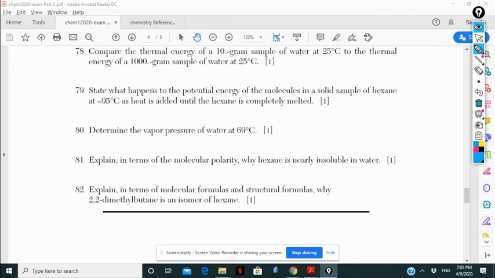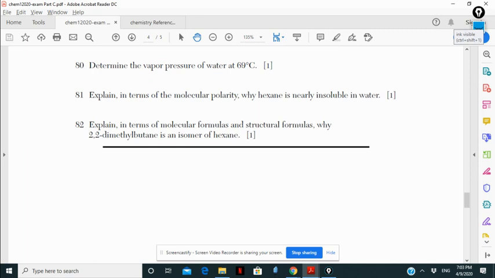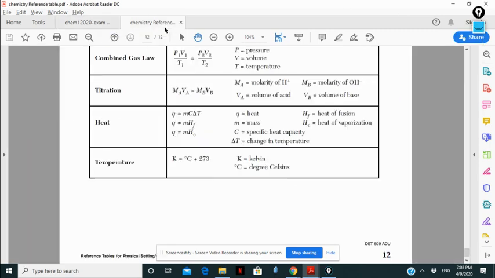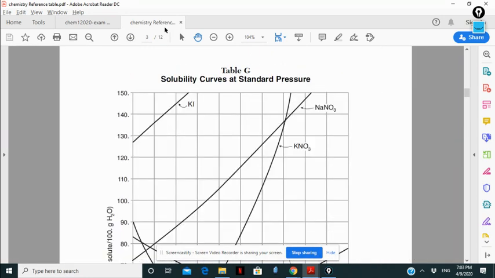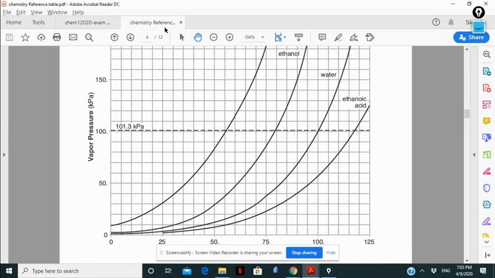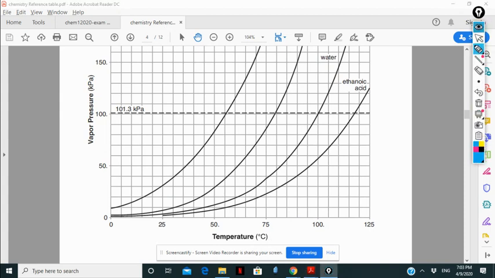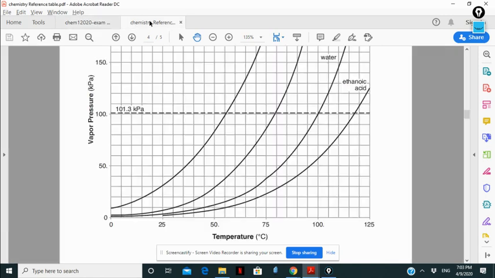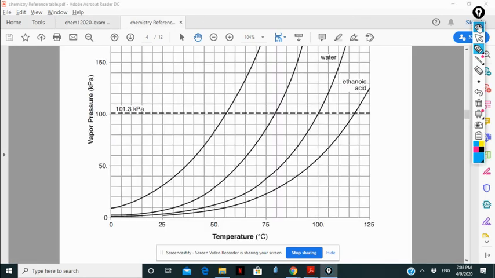Question number 80. Determine the vapor pressure for water at 69 Celsius. So I go to the vapor pressure table, the vapor pressure for the liquid. We want it at 69. Look here: 50, 55, 60, 65, 70. Sorry, I have to count again.